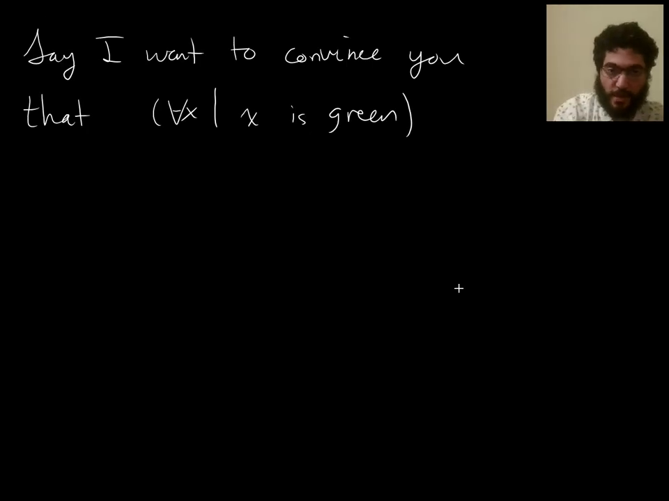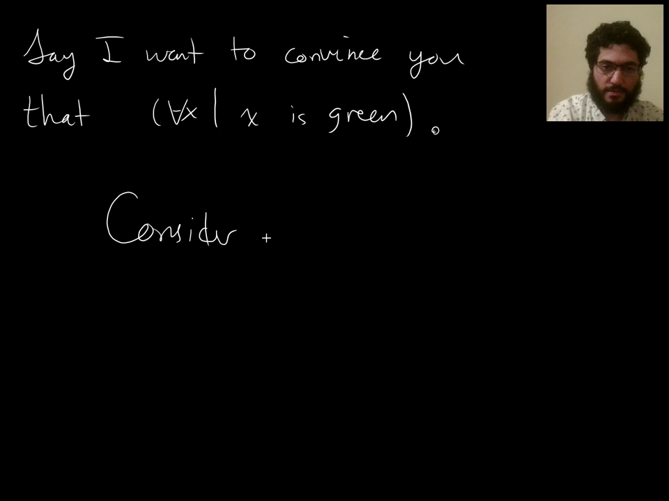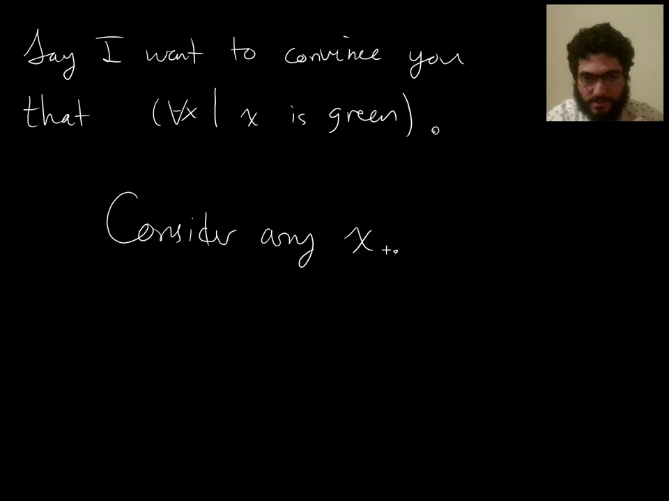So here's how you might write that in an argument. Say I'm writing the proof, and I want to convince you that everything is green. Then I would say consider any x, and then I would proceed to prove that x is green. So I would convince you without making any assumptions about x that x is green.